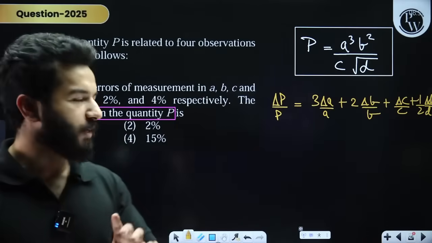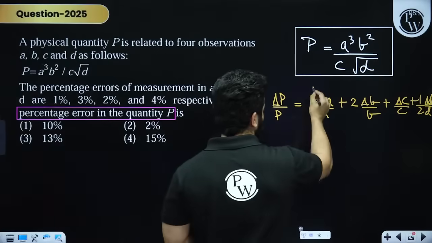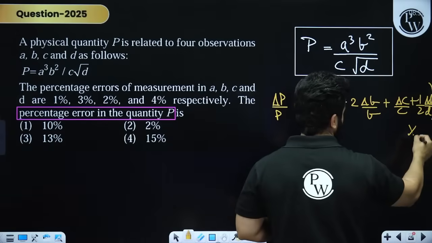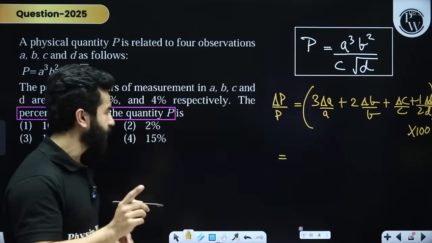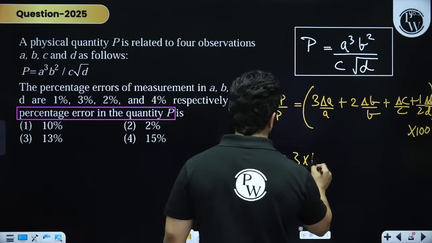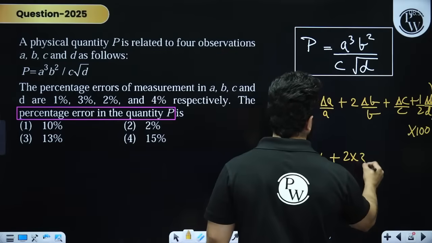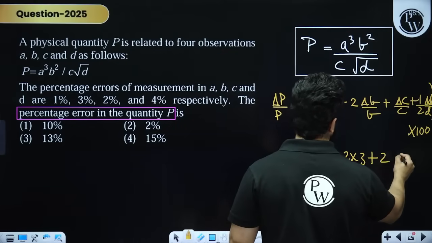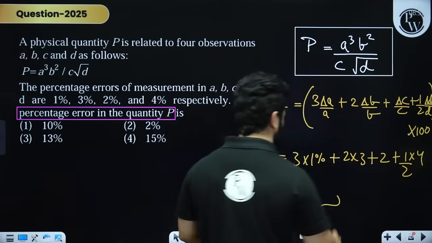Use only positive sign, we only intend to find out the maximum possible error, and all of these things are in percentage. So let's multiply it by 100, and they have already given us percentage, right? So this is going to be simply 3 into 1 percentage plus 2 into 3 and plus delta C is 2 and plus 1 upon 2 times 4. You can calculate it and get your answer, right?